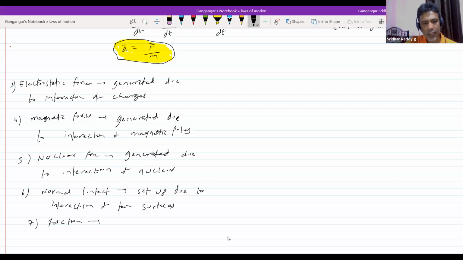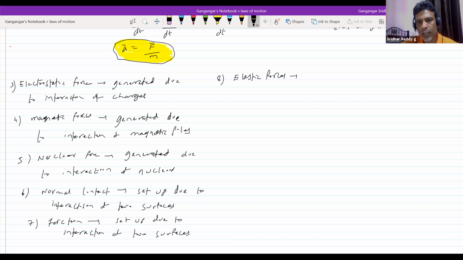Next we have friction, set up due to interaction of two surfaces. Okay, after this we have one more, elastic forces. It is molecular, generated due to interaction of molecules.